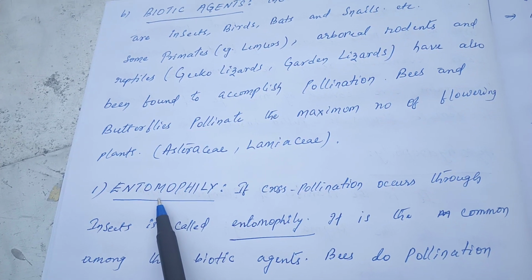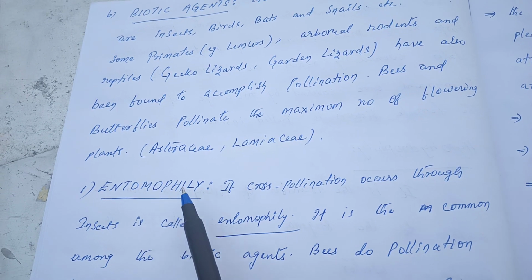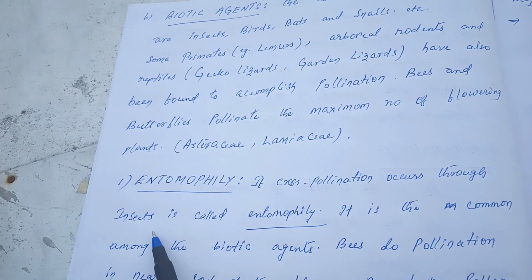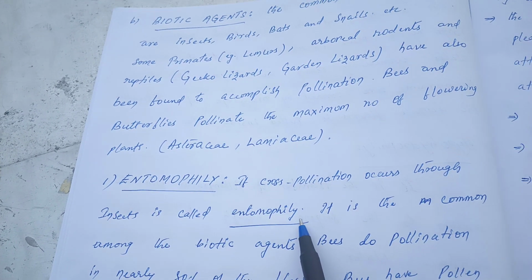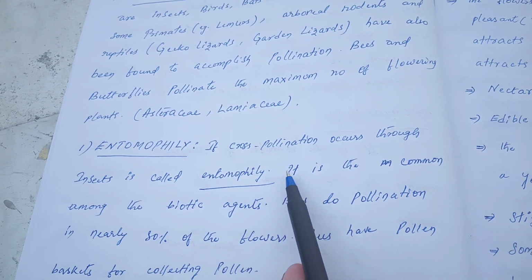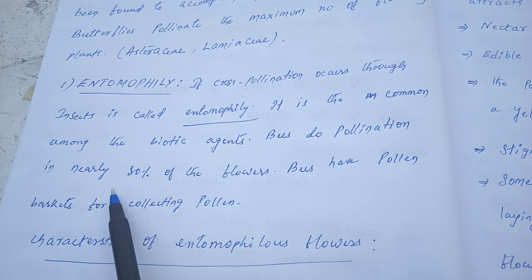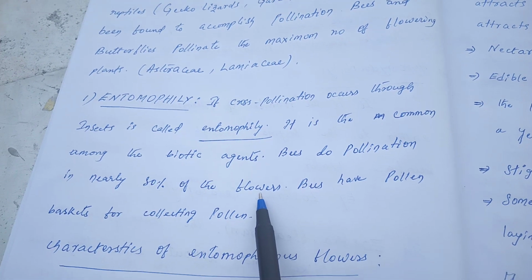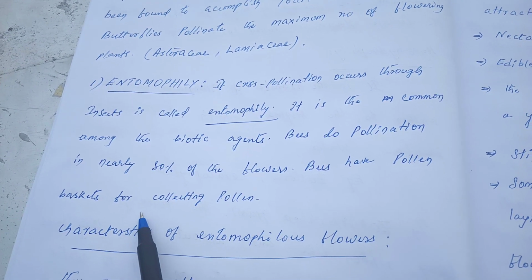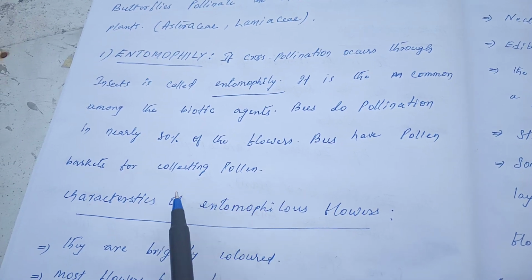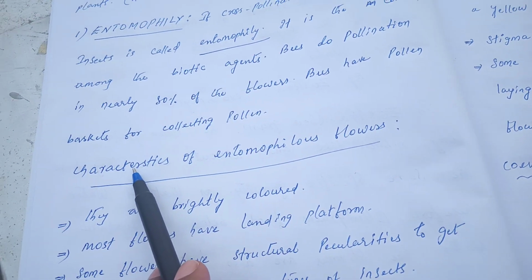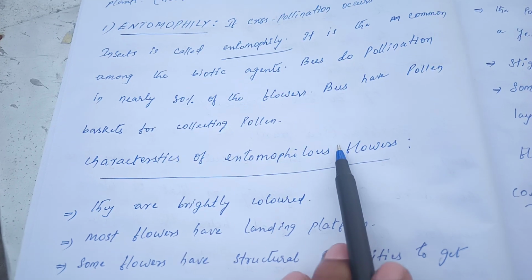Depending on the type of animal, zoophily is again of different types. The first one is entomophily. If cross pollination occurs through insects, then cross pollination is called entomophily. It is the most common among the biotic agents. Bees do pollination in nearly 80% of the flowers. Bees have pollen baskets for collecting pollen. And some important characteristics of entomophilous flowers.